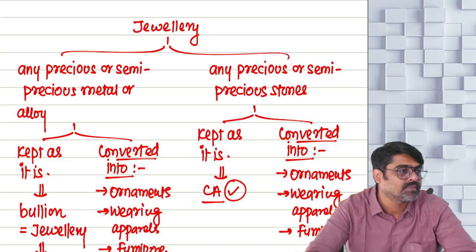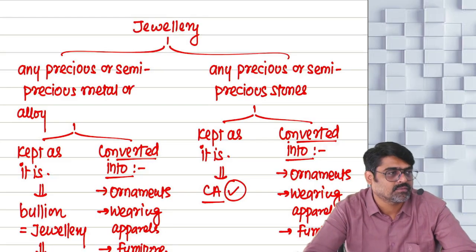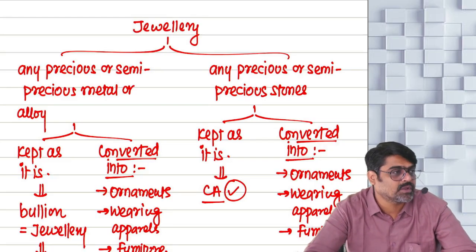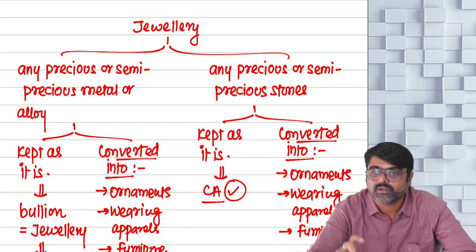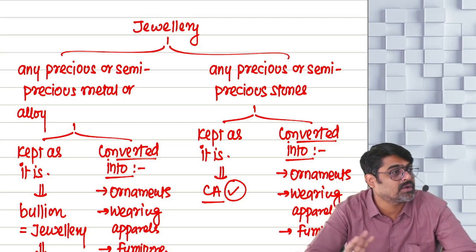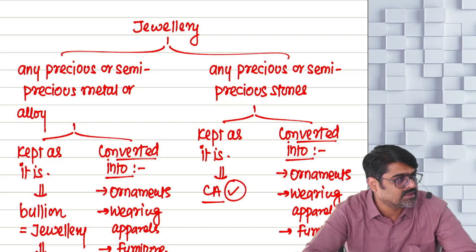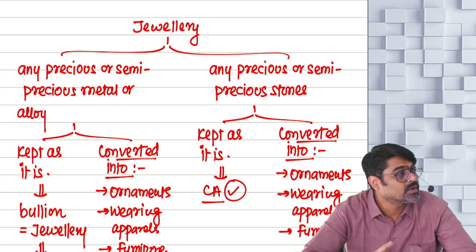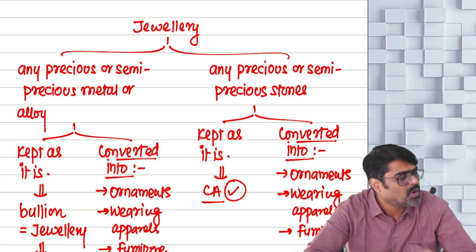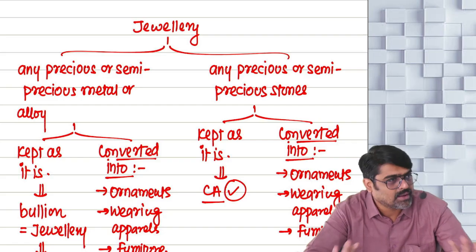So number one, what is a capital asset? The term capital asset means asset or property of any kind, whether tangible, intangible, movable, immovable, fixed or circulating, whether used for business or not. All the items are treated as your capital asset.